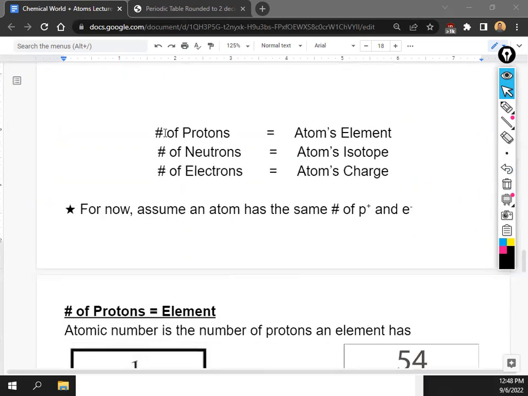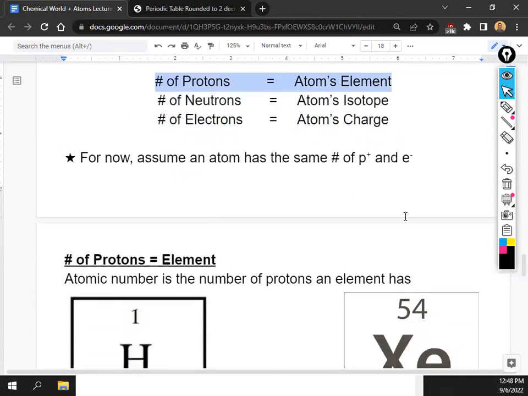You do not need to copy this down, but I just want to let you know the number of protons, neutrons, and electrons is going to change the atom. Depending on how many of each there are, it changes what the atom's going to do. We'll talk about these later this week and next week, but today we're going to be focusing on just the protons, okay? But for now, just assume that the atom has the same number of protons and electrons.